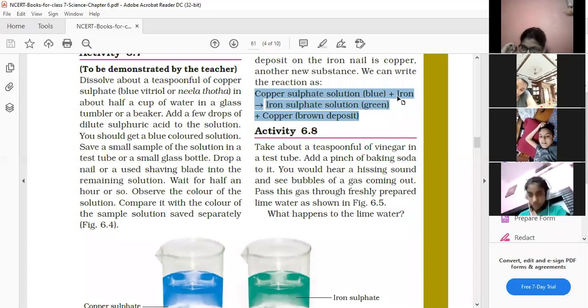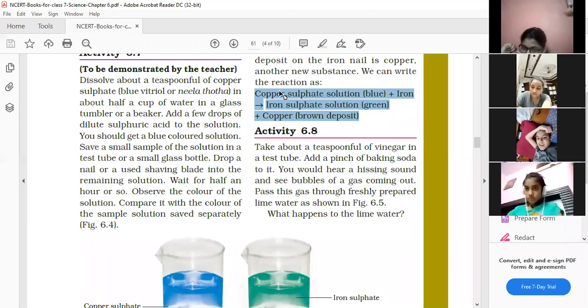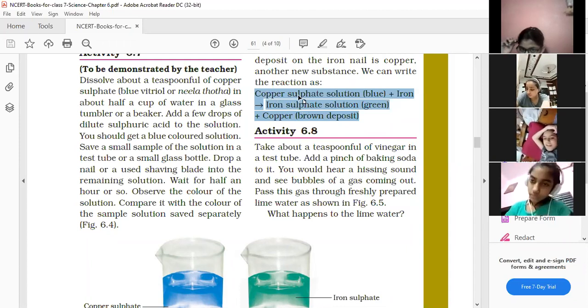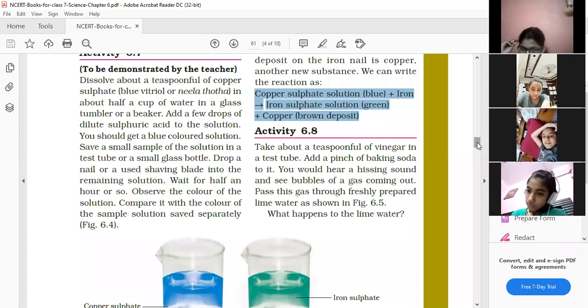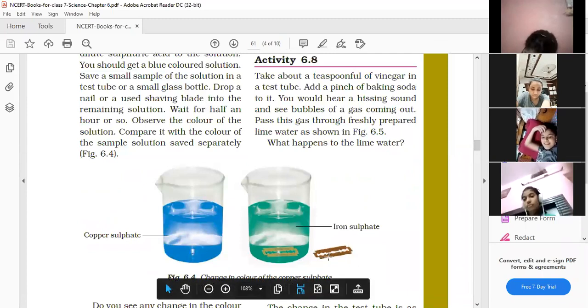Why does that happen? There is a question one child was asking, ma'am, why has the color changed? Because iron is more reactive. What does iron do? Iron replaces the copper. आयरन क्या करता है? कॉपर को उसकी जगह से हटा देता है और खुद उसकी जगह पे चला जाता है. ठीक है. Then what will be formed? आयरन सल्फेट. पहले क्या था? कॉपर सल्फेट था. अब क्या फॉर्म हो जाता है? Iron sulfate is formed and copper gets deposited on this blade.